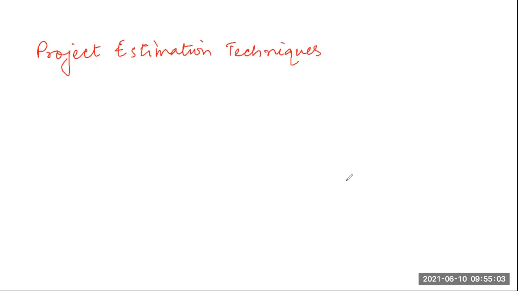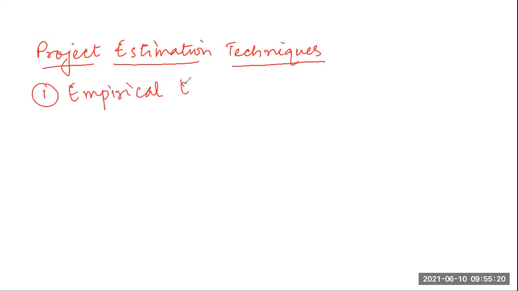Okay. So we will start with project estimation techniques. We were studying it in the last class. In the last class, we studied a little bit about the empirical estimation technique, the introductory part.